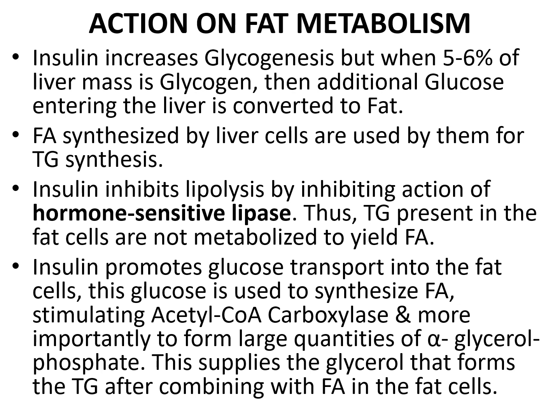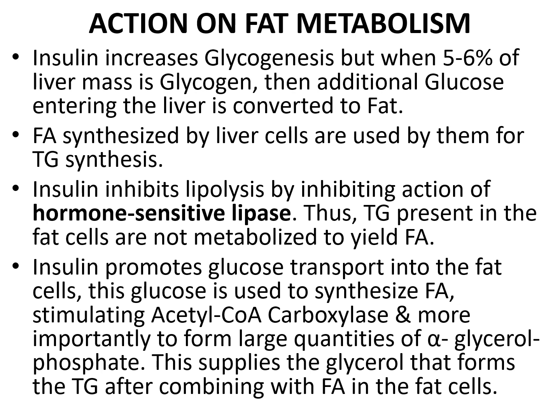So fatty acids synthesized by liver cells are used by them for triglyceride synthesis. Insulin inhibits lipolysis by inhibiting the action of hormone sensitive lipase. Thus triglycerides present in the fat cells are not metabolized to fatty acids.